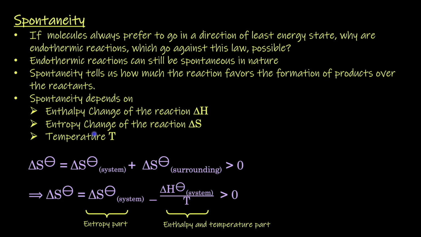So an endothermic reaction can still be spontaneous if there is an increase in entropy of the system that is greater than the decrease in the entropy of the surroundings. If we have an endothermic reaction, the delta H is going to be positive, so this term will be negative. For the total to be greater than 0, the delta S bar term needs to be larger than this and positive. So for endothermic reactions, if the change in the entropy of the system is positive and larger than this, then we can actually have a spontaneous reaction that is endothermic, and thus that reaction will take place.